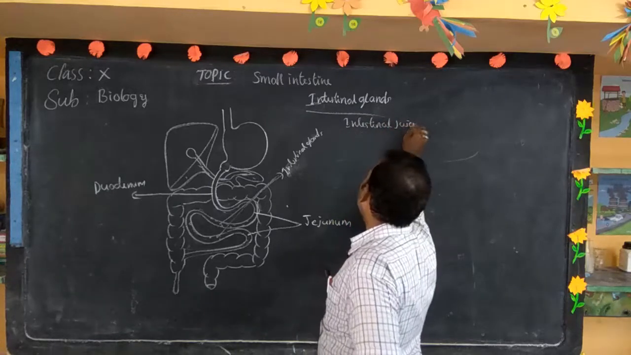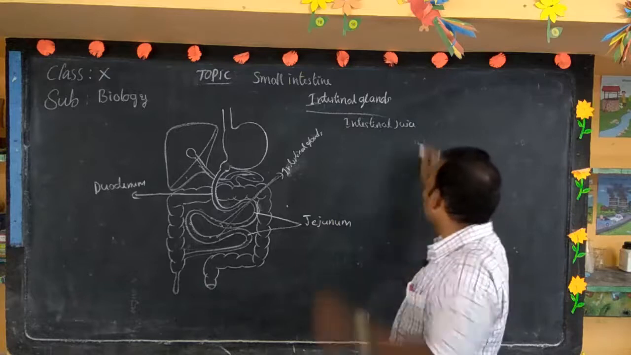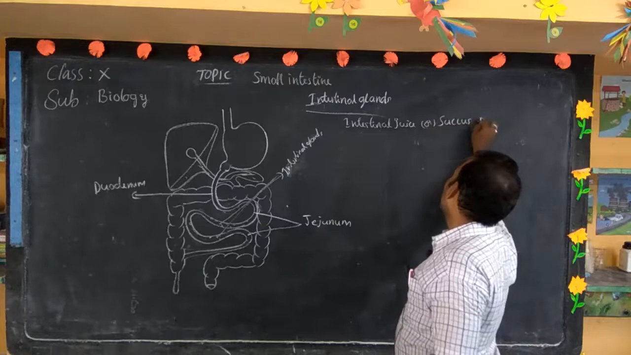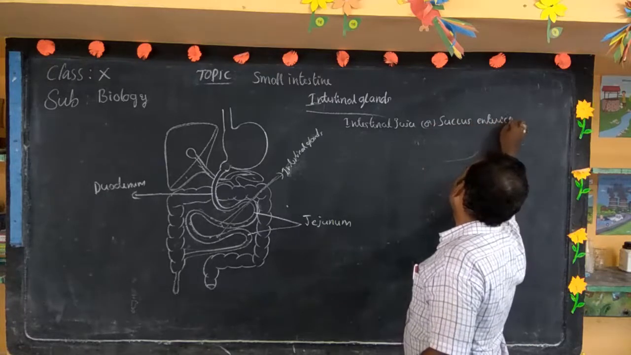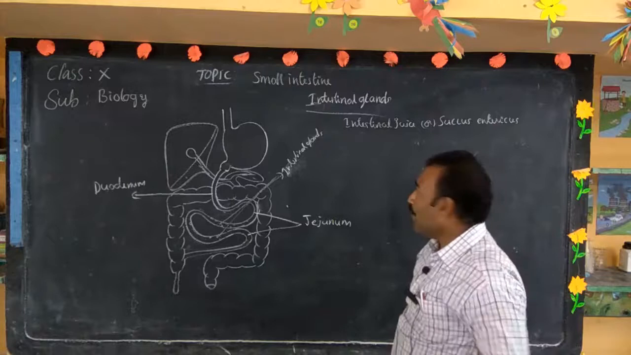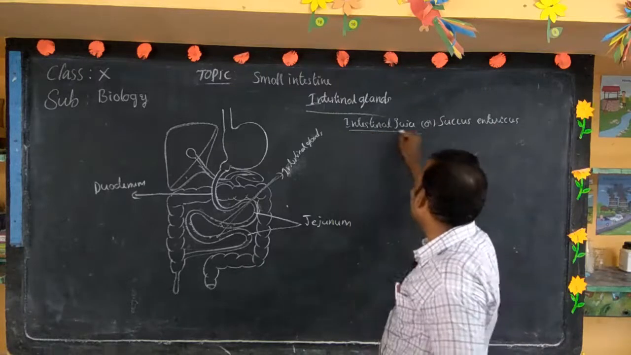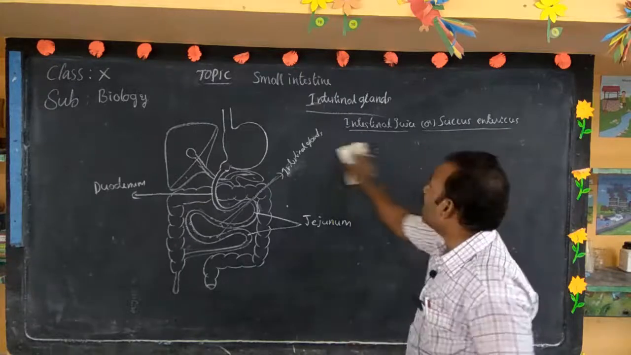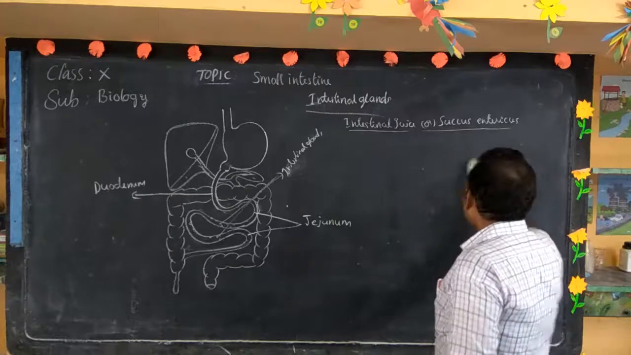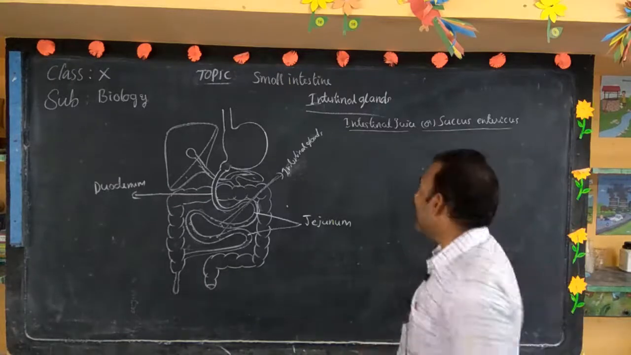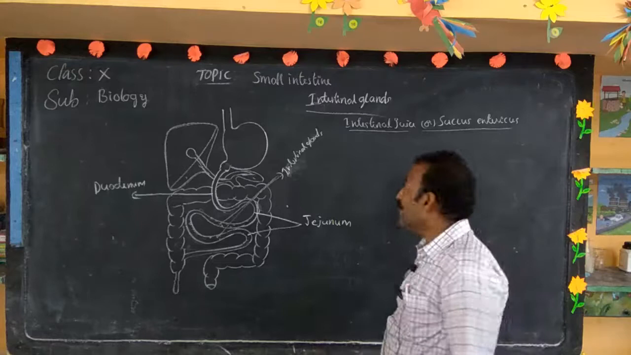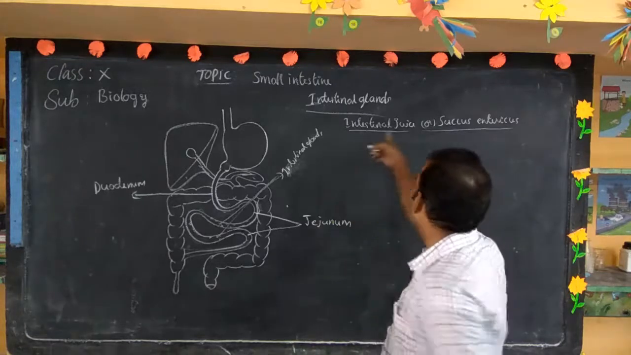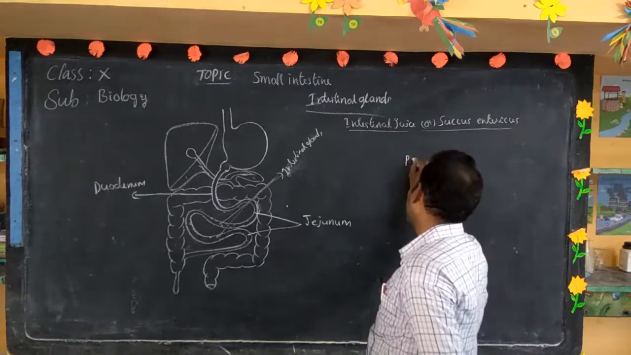This intestinal juice is also known as succus entericus. Now we will discuss what enzymes are present in the intestinal juice, or succus entericus. Several enzymes are present in the intestinal juice. These enzymes complete the digestion of the food.